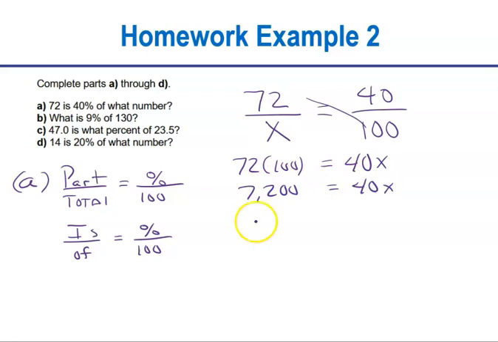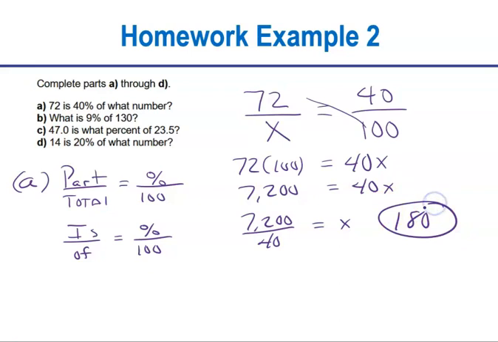Then I'm going to divide 7,200 by 40, and that's going to give me my x value. And 7,200 divided by 40 gives me a result of 180. Now the thing about 180, you've got to make sure it's not your percent answer. If it was percent, you'd have to add the percent sign, but that's not it.